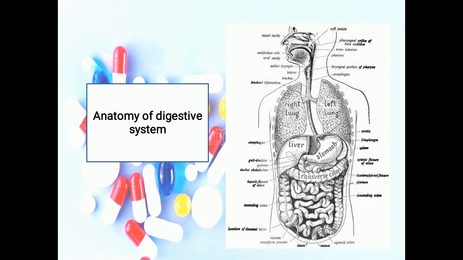The serosa is also called the visceral peritoneum because it forms a portion of the peritoneum, which we examine in detail shortly. The esophagus lacks a serosa. Instead, only a single layer of areolar connective tissue called the adventitia forms the superficial layer of the organ. Now we are going on to the different parts of the digestive system.